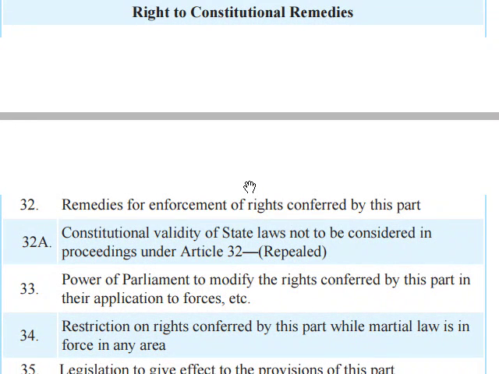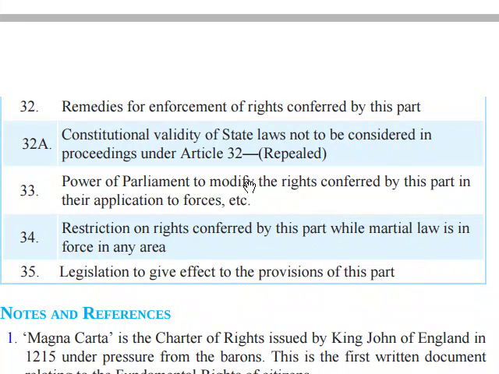Right to constitutional remedies. Article 32: remedies for enforcement of rights conferred by this Part. Article 32A: constitutional validity of State laws not to be considered in proceedings under Article 32, repealed. Article 33: power of Parliament to modify the rights conferred by this Part in their application to forces.